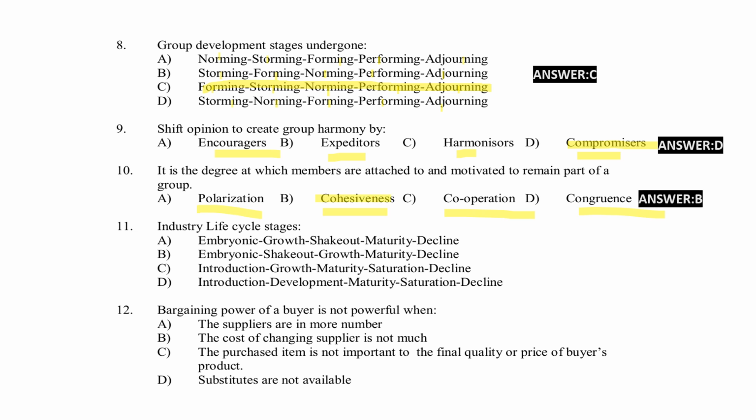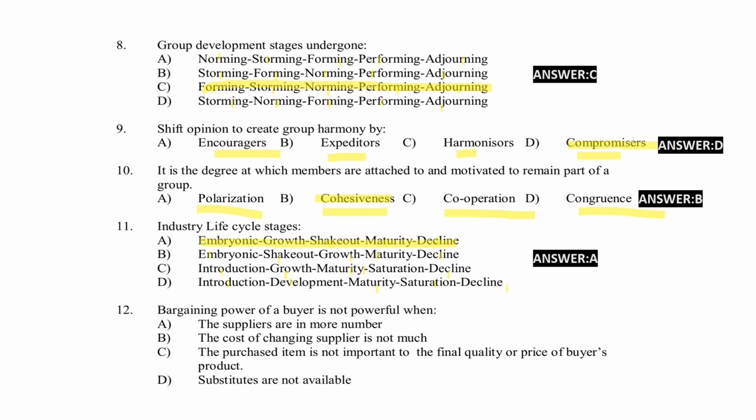Next, industry life cycle stage. Option A embryonic, growth, shakeout, maturity, decline. Option B embryonic, shakeout, growth, maturity, decline. Option C introduction, growth, maturity, saturation, decline. Option D introduction, development, maturity, saturation, decline. Right answer option A embryonic, growth, shakeout, maturity, decline.